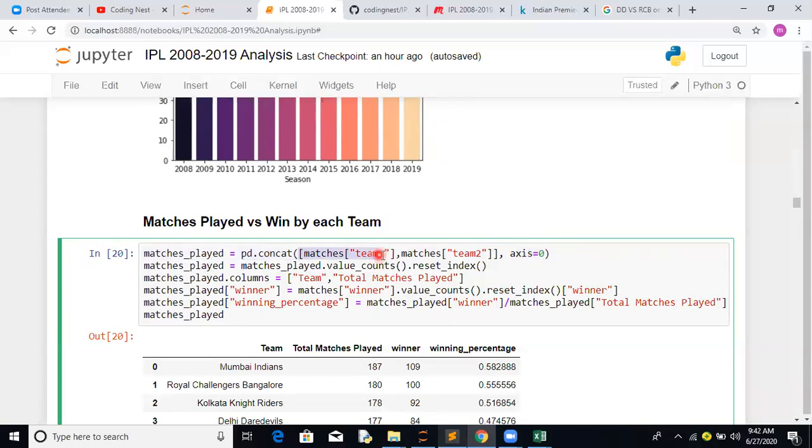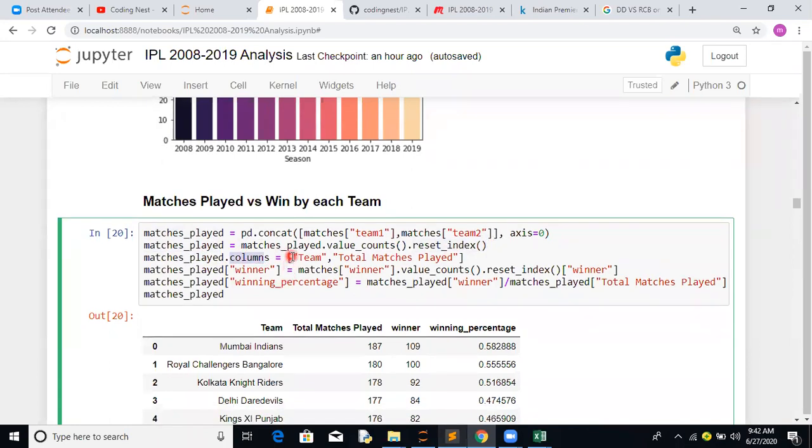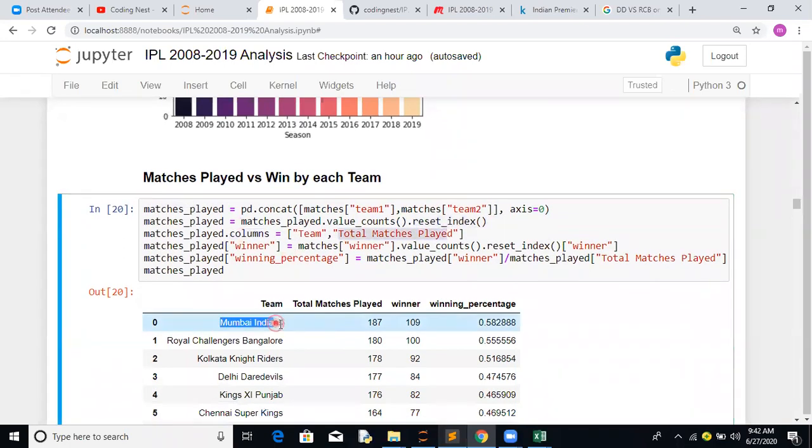So here we have team 1 and team 2, and these are the total matches played. Again, we'll do value counts, which will give you a series, then reset index, which will help you get the data with the index as a data frame. Again, we are renaming these columns: a team, and total matches played. This is how we got the data. Across the seasons, Mumbai Indians played 187 matches, and RCB played 180 matches.